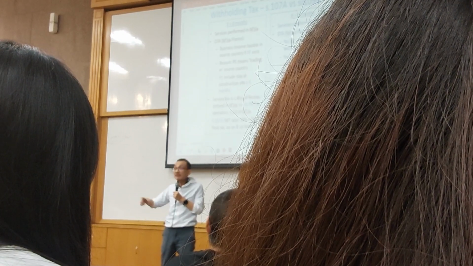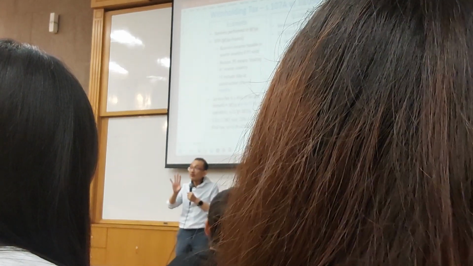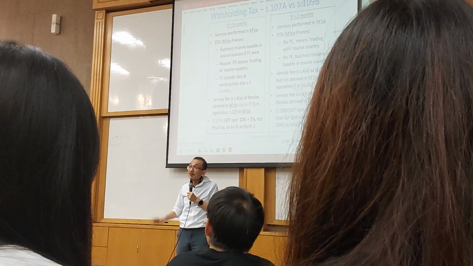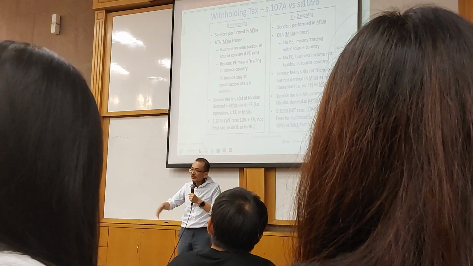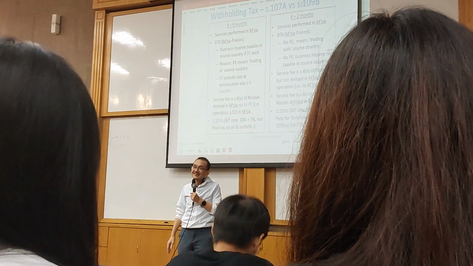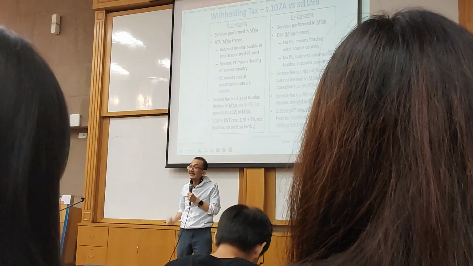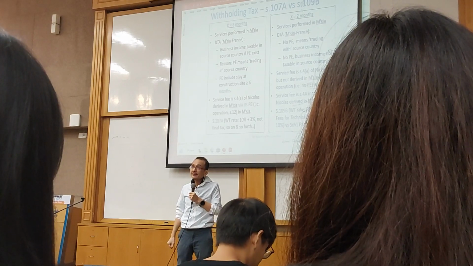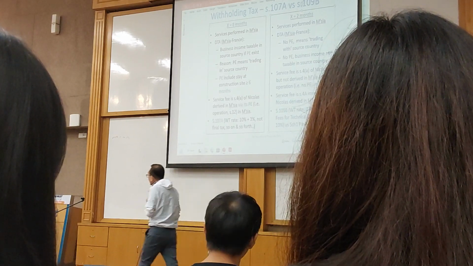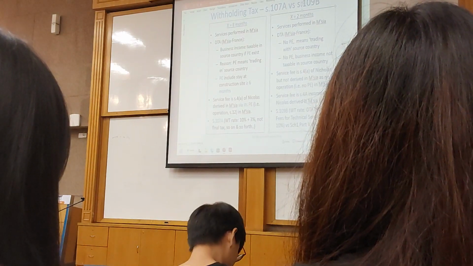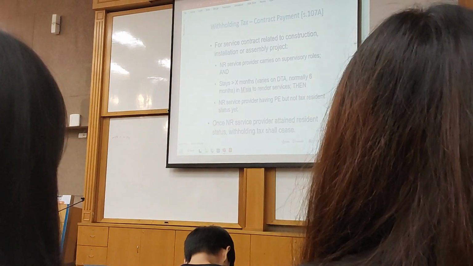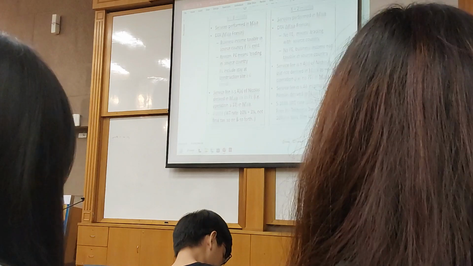So what happens now in the future? All this withholding tax, all these things will come into the picture. Why? Because we have to fulfill minimum 15%. Everybody who comes here has to pay 15%. So that's why withholding tax will have to come into the picture. We have to withhold and make sure that 15% tax is collected. Are you guys following? So in the future, I think this particular area is getting more and more important. Okay, done. I've covered all this.